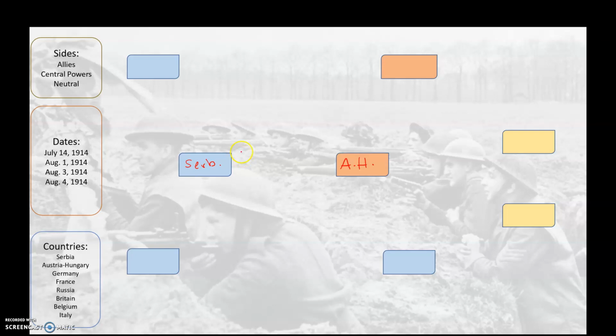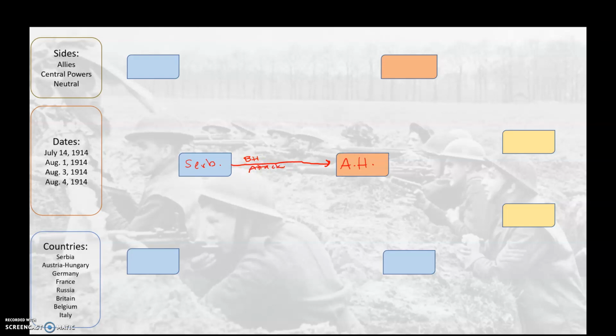A Serbian nationalist terrorist group known as the Black Hand assassinates Austria-Hungary's Archduke Franz Ferdinand. So we'll put here BH for Black Hand attack.